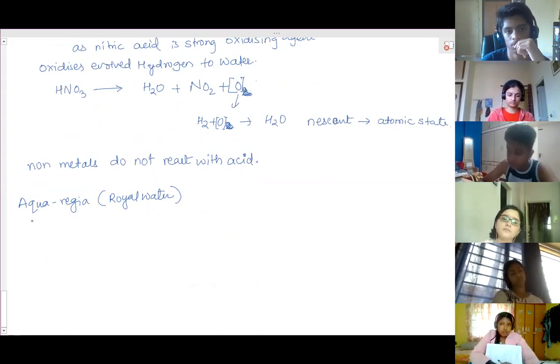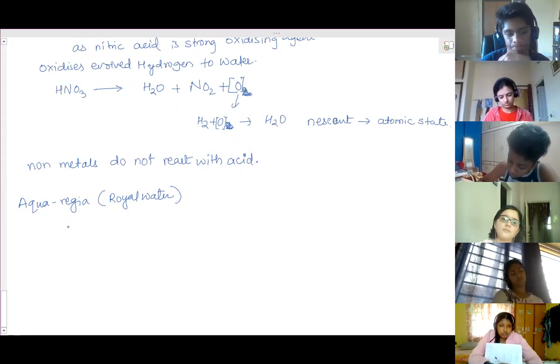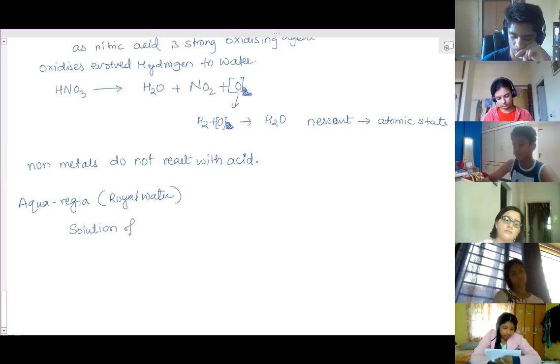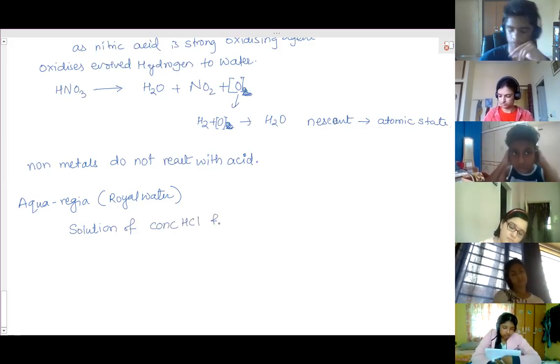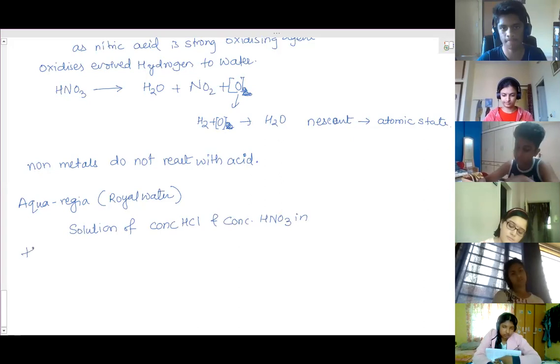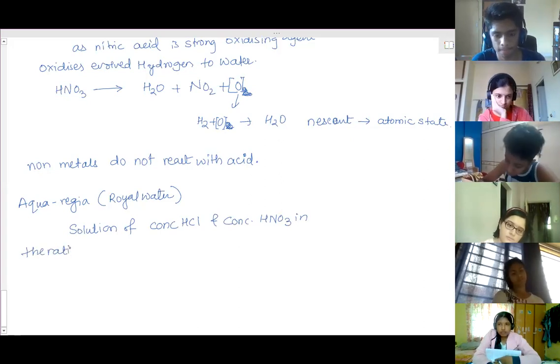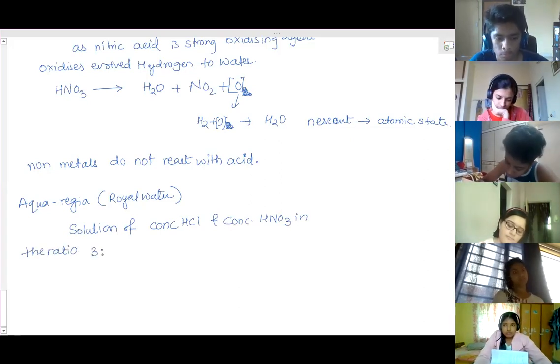This is a mixture, a true solution of concentrated hydrochloric acid and concentrated nitric acid in the ratio 3:1.